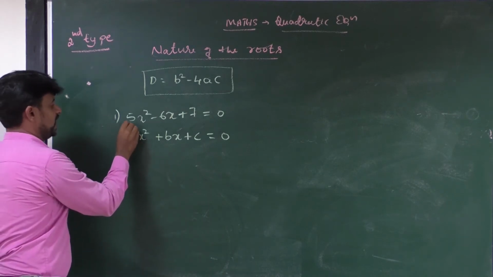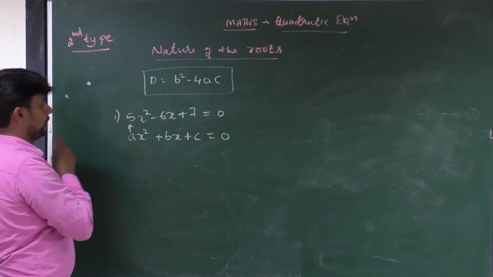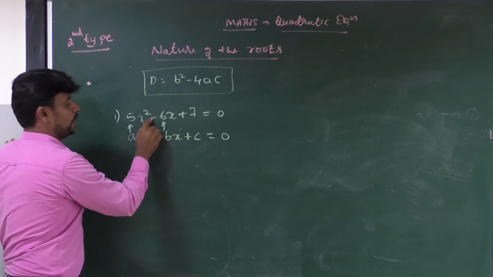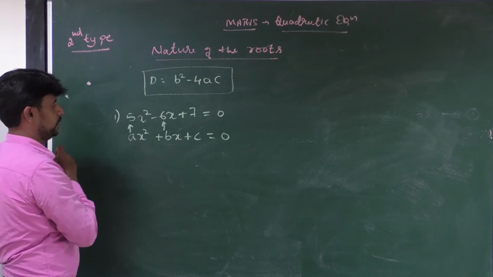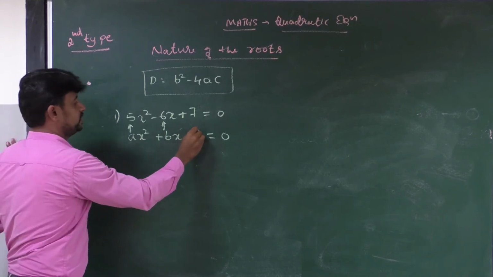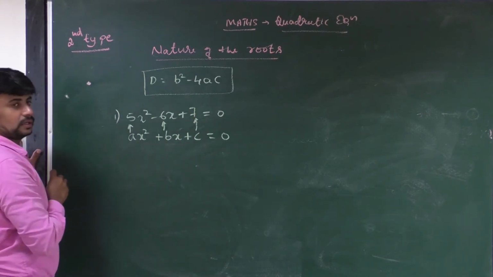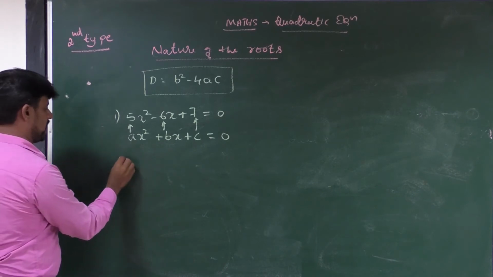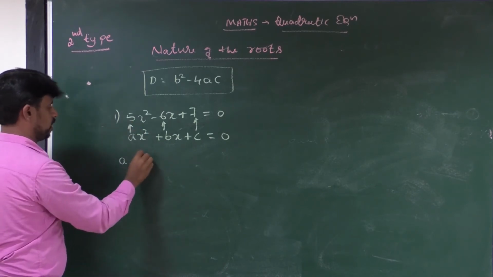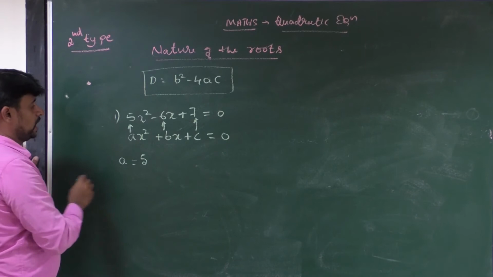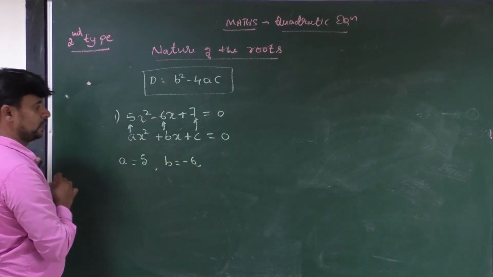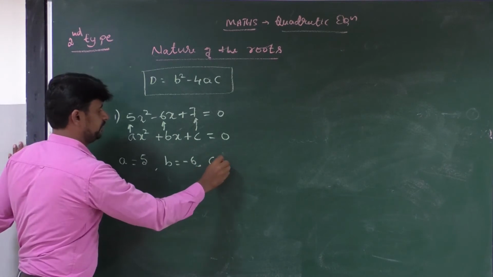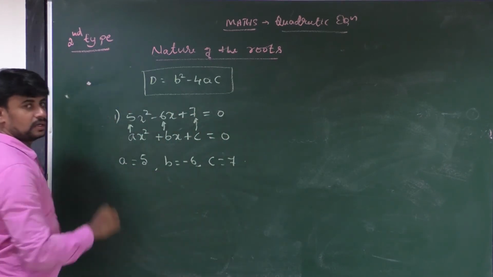What is the value of a? 5. What is the value of b? Minus 6. You have to check the sign also. And what is the value of c? 7. Write separately: a is equal to 5, b is equal to minus 6, and c is equal to 7.